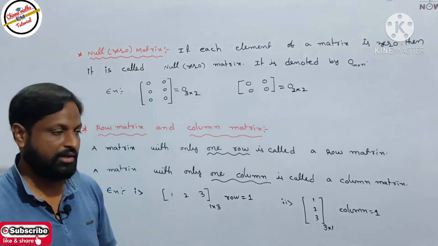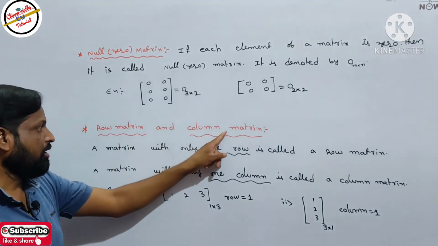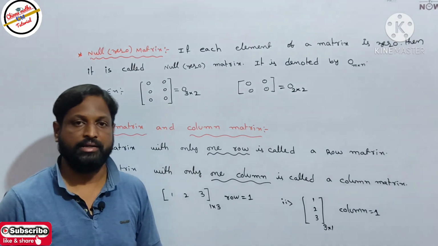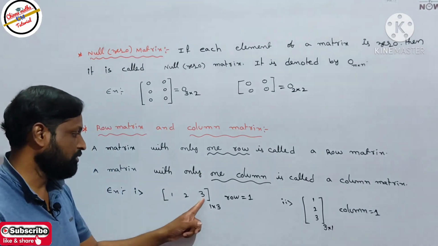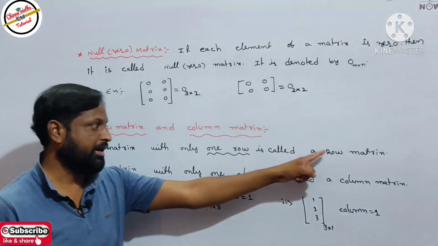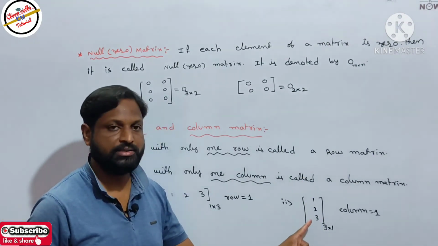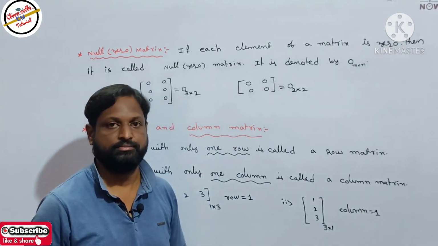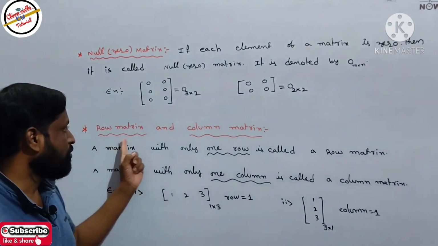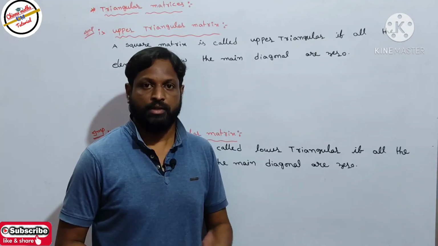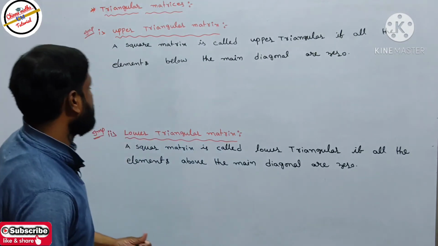So to recall, for row matrix and column matrix: any matrix having only one row is called a row matrix, and any matrix having only one column is called a column matrix. This is the definition of row matrix and column matrix. Next definitions, these are very important.